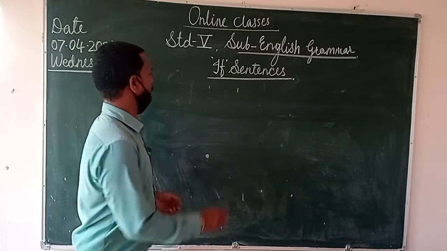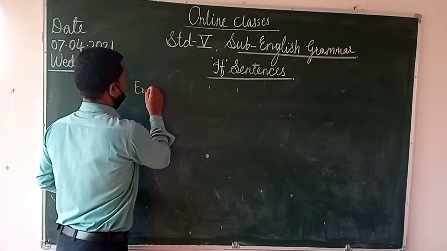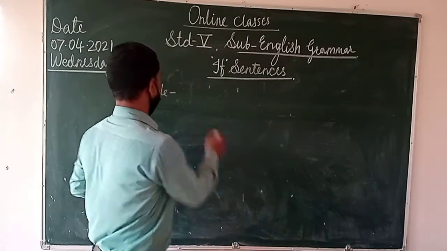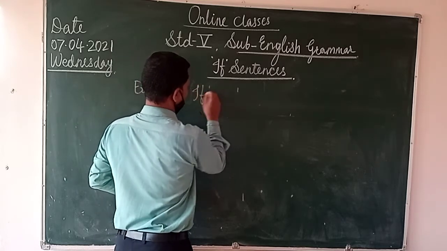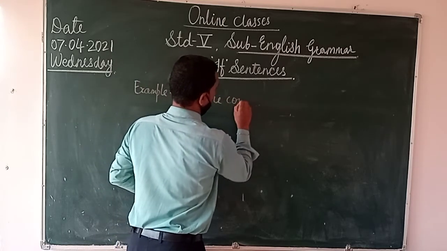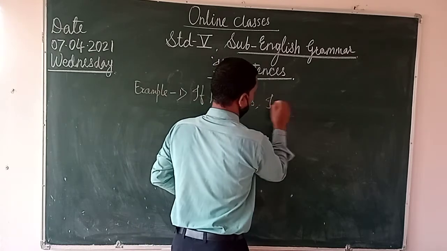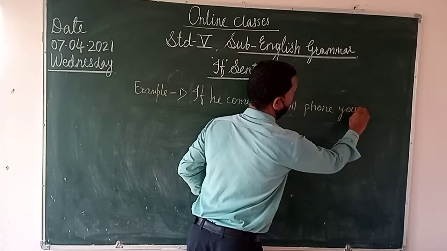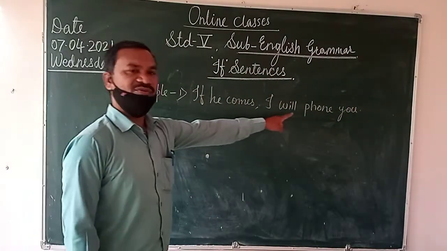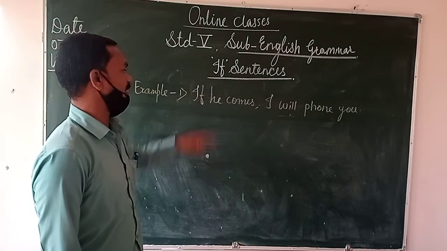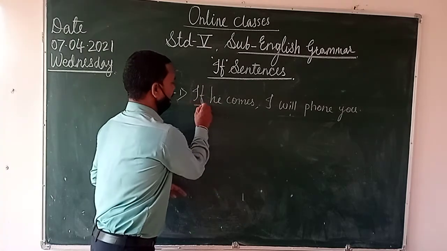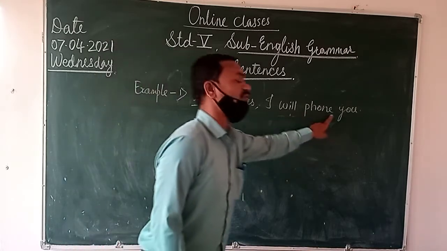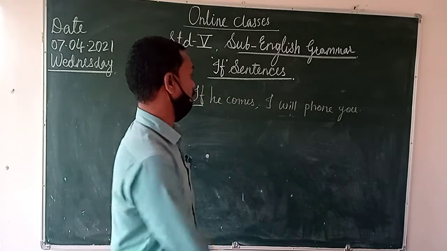Taking an example, we understand this is a very simple sentence. See here, if he comes, I will phone you. If you come, I will phone you. It's one example of if sentences. Including if, we write one sentence: if he comes, अगर वो आएगा, I will phone you. तो मैं तुम्हें phone करूँगा.